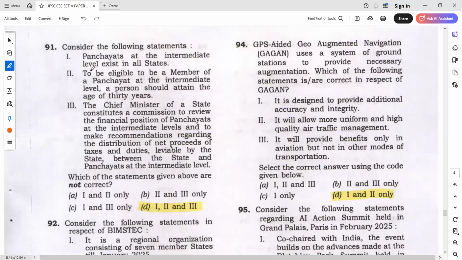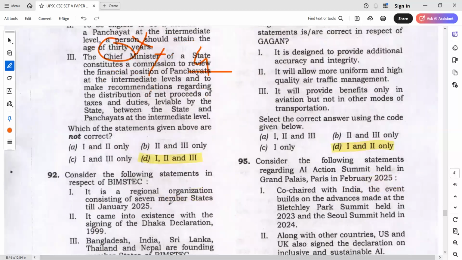Now, panchayats at the intermediate level exist in all states. Intermediate level exists in all states. Wrong. To be eligible to be a member of panchayat at the intermediate level, a person should attain 30 years. 30 is definitely wrong. And chief minister of a state constitutes a commission. Obviously, it is not chief minister. Generally, it's governor which constitutes.